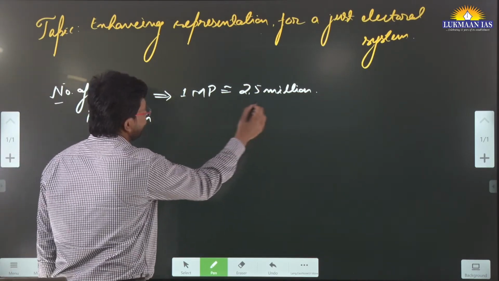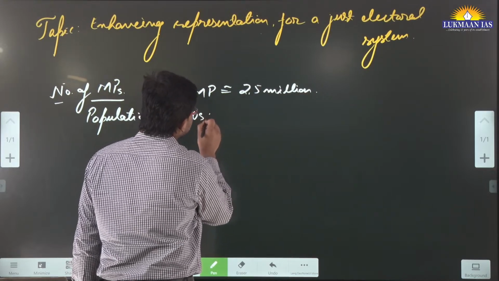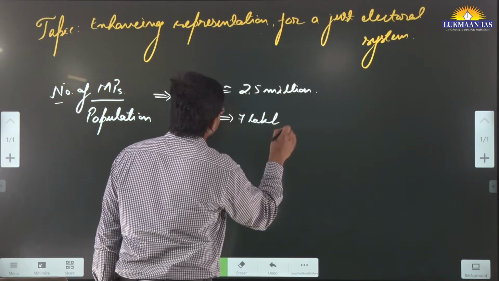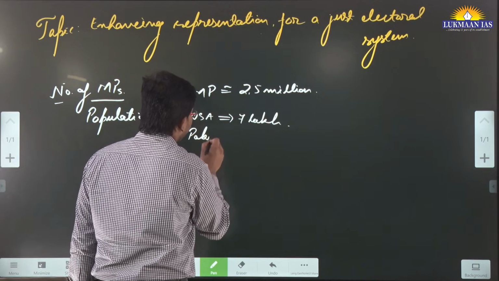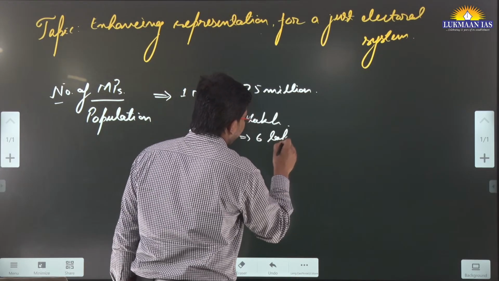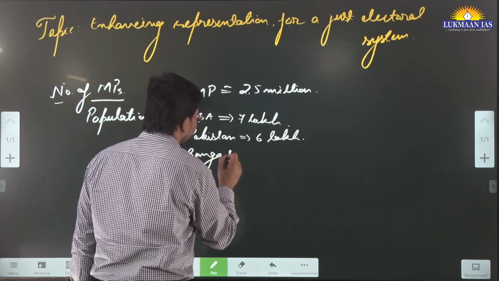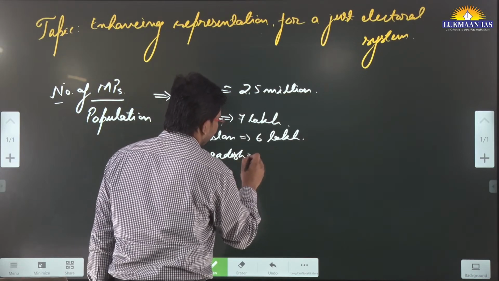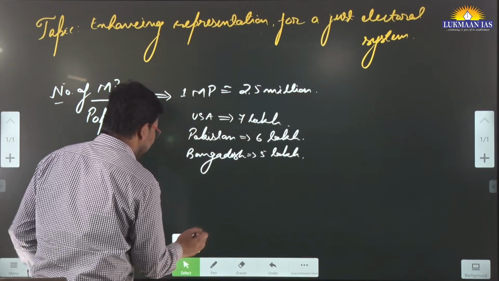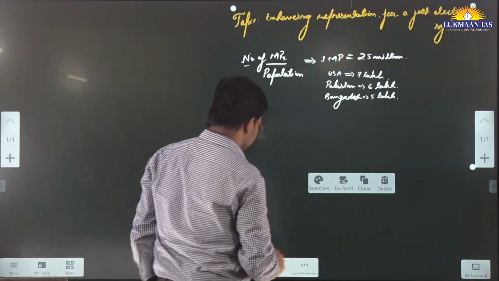So in India it is 2.5 million, in the USA around 7 lakh, in Pakistan around 6 lakh, and in Bangladesh about 5 lakh people. These are the statistics when we compare India with other related nations.